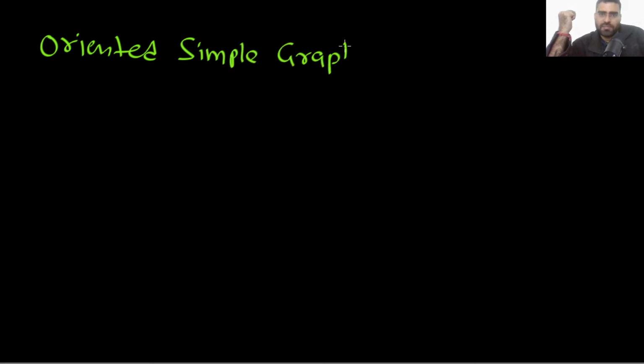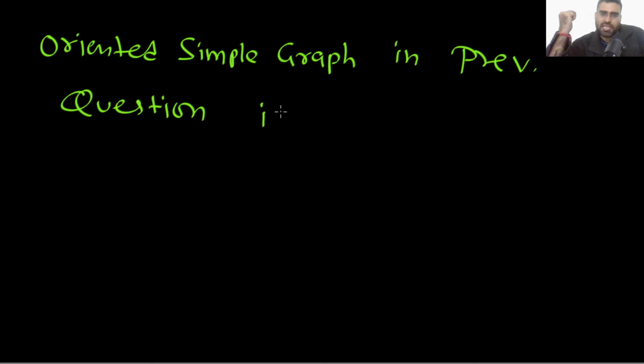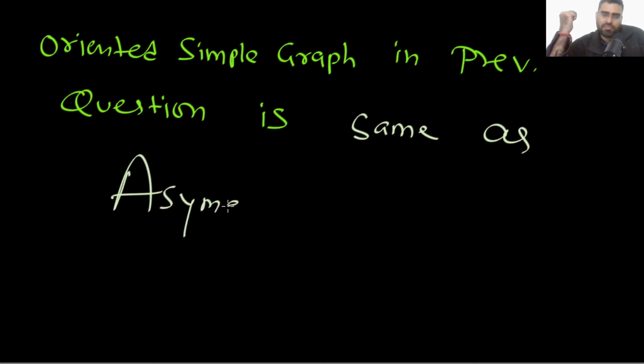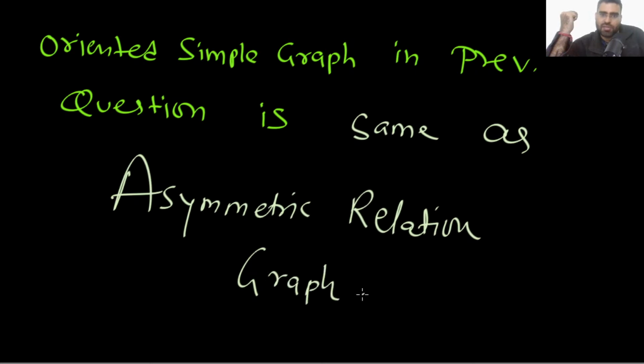Did you notice that this oriented simple graph that we defined in the previous question is the same as an asymmetric relation graph?